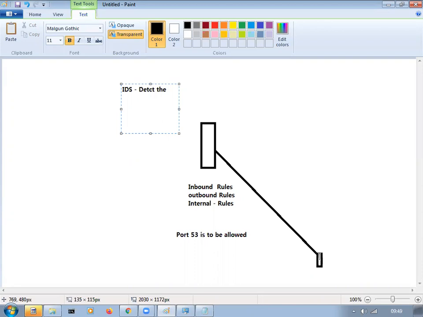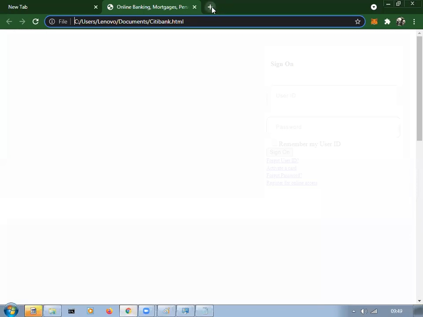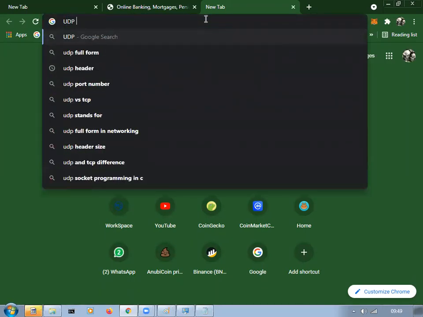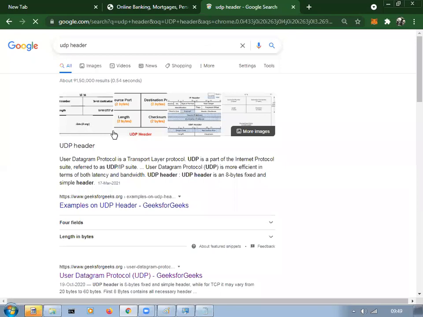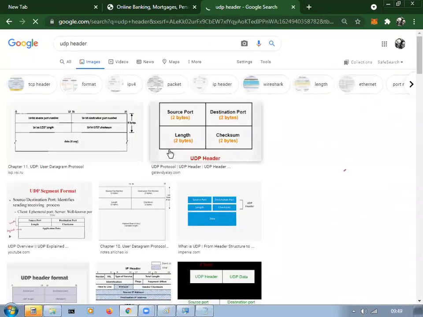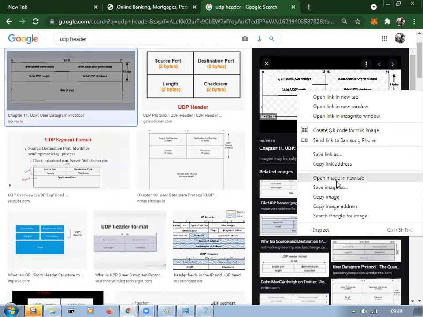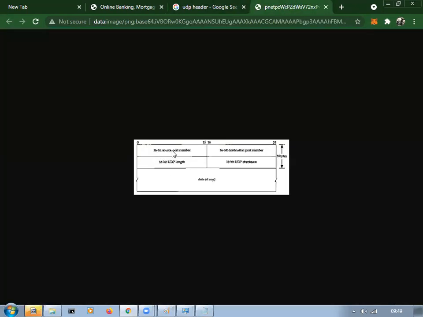In DNS, I definitely have some option where I will show you something. UDP header. See this, guys. Let me open this in a new tab. Simple UDP. This is the source port and this is the destination port.